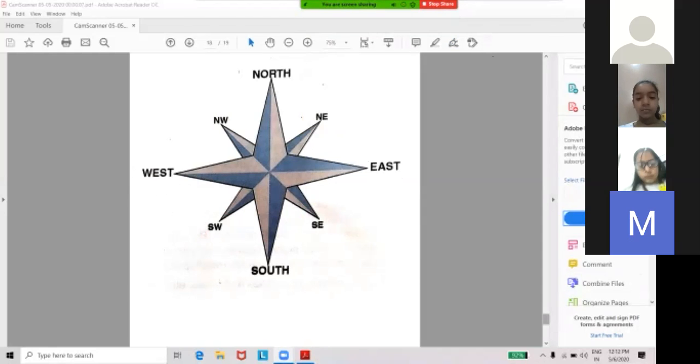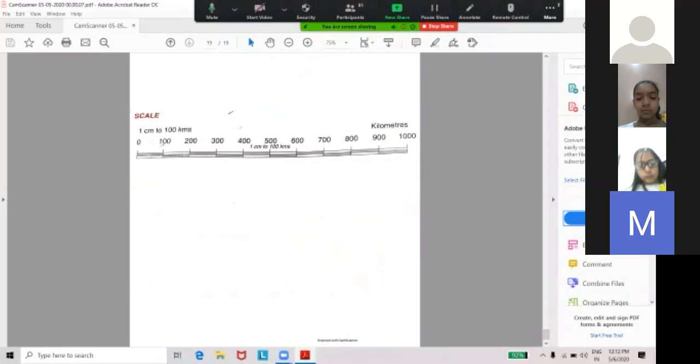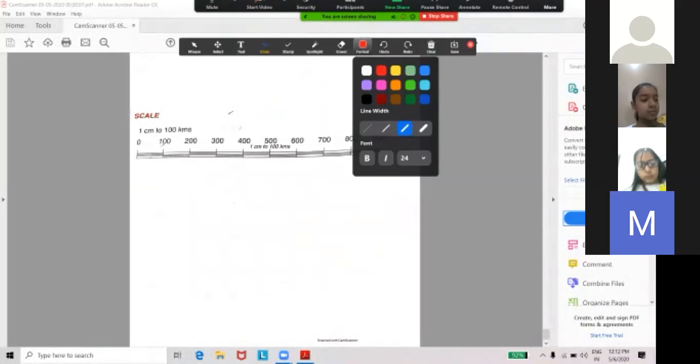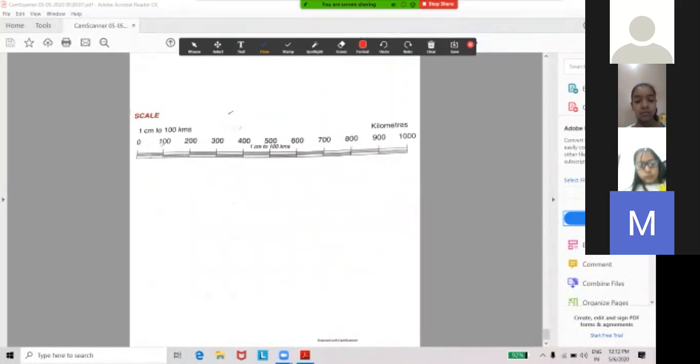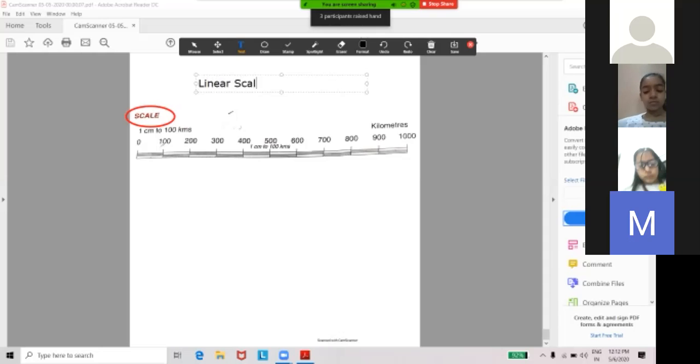Yes. We need a scale because we cannot show the actual size of the earth on a map. Yesterday I taught you the shape and size of the earth. Shape is round, but the earth is very big. How can we show a big earth on a map? So we need a scale. We are calling it linear scale, which the engineers and architects are using. So we minimize the long distance into smaller units. बड़े बड़े डिस्टेंस को हम स्मॉलर यूनिट में डिवाइड करते हैं.